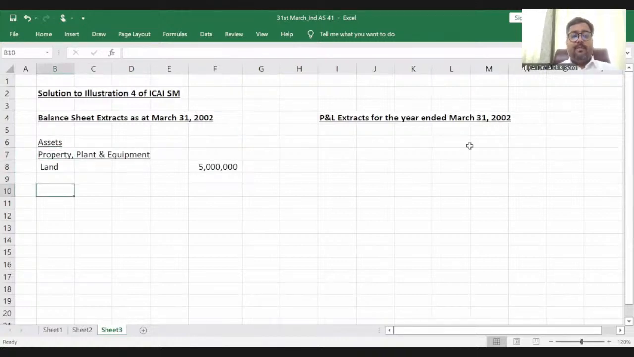The second line item, when I am preparing my balance sheet extracts: this company has purchased 200 dairy cows. So biological asset, right? When I say biological asset, there is a cow, and there is a calf.